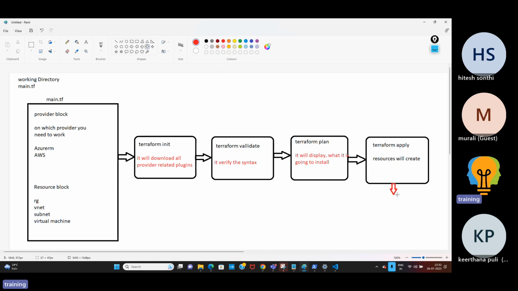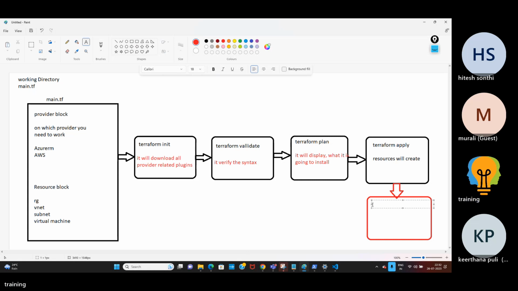And we have another command, if you don't require the resources and want to destroy everything, I mean delete everything, called terraform destroy. When you use terraform destroy, all the resources you have created will be destroyed.